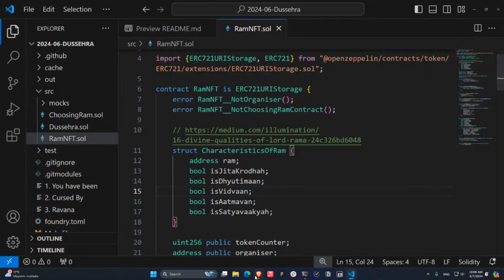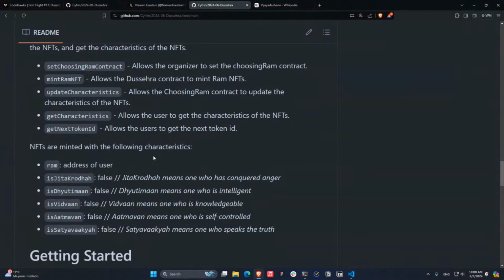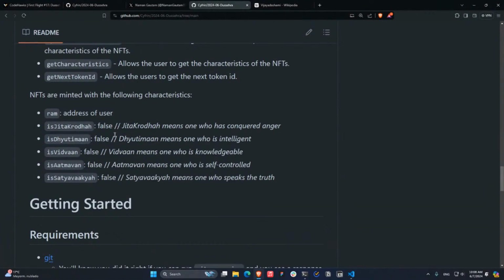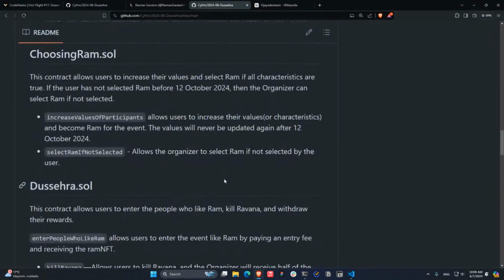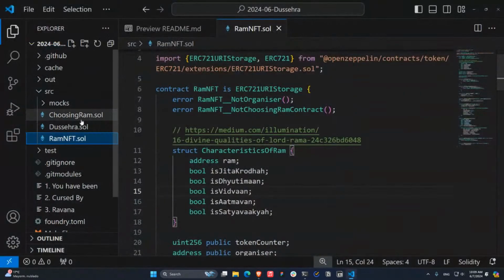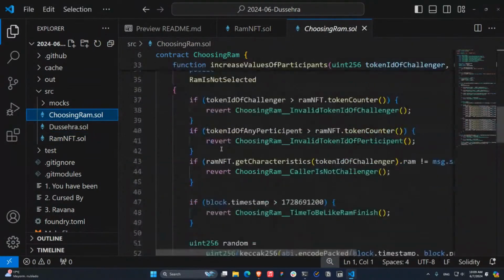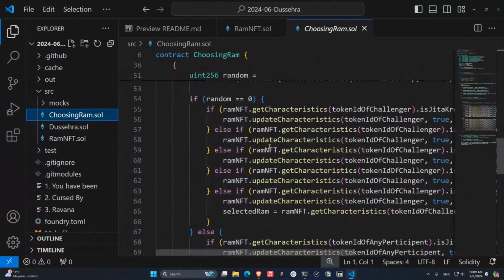But if you take a look here at the documentation, you are going to notice that each one of those is a characteristic. Like this one means the one who has conquered anger, the one who is intelligent, the one who is knowledgeable, and the one who is self-controlled. So basically, as you can see in the ChoosingRam.sol, this smart contract, when you call this, is going to increase your characteristics.